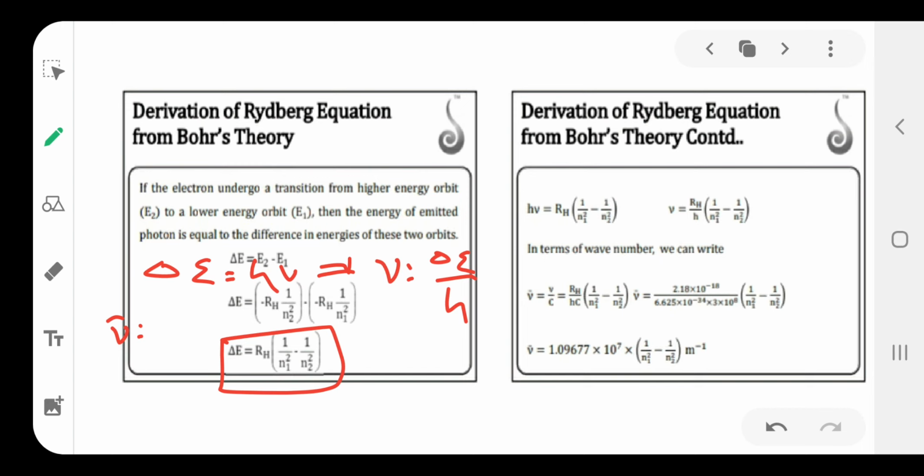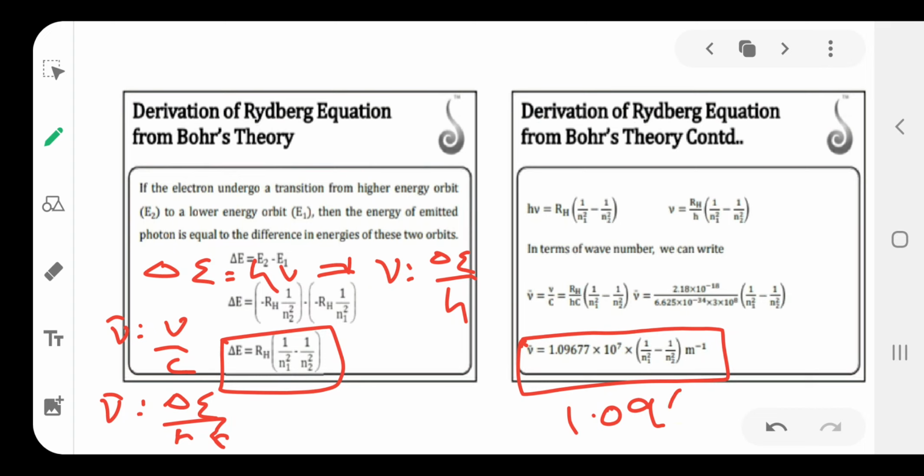Again nu bar is equal to nu by c, means nu bar is equal to delta E divided by h c. Then we substitute the delta E value, and finally we get nu bar is equal to 1.09677 into 10 power 7 meter inverse into 1 by n1 square minus 1 by n2 square. So that is the nu bar value.